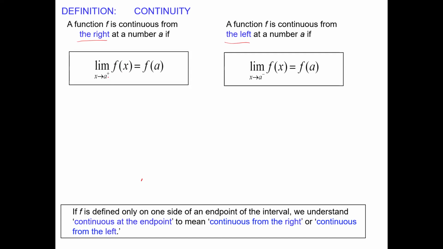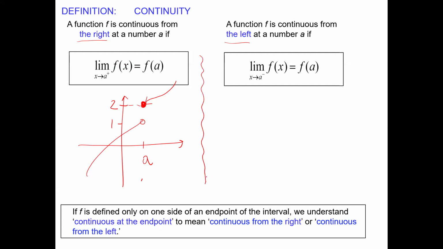The limit as x approaches a from the right-hand side of f of x is exactly the same as the value. I can draw a function like this at a, with the right-hand side limit, let's say, 2. The right-hand side limit is 2 and the value is 2. That means the function is continuous from the right-hand side.